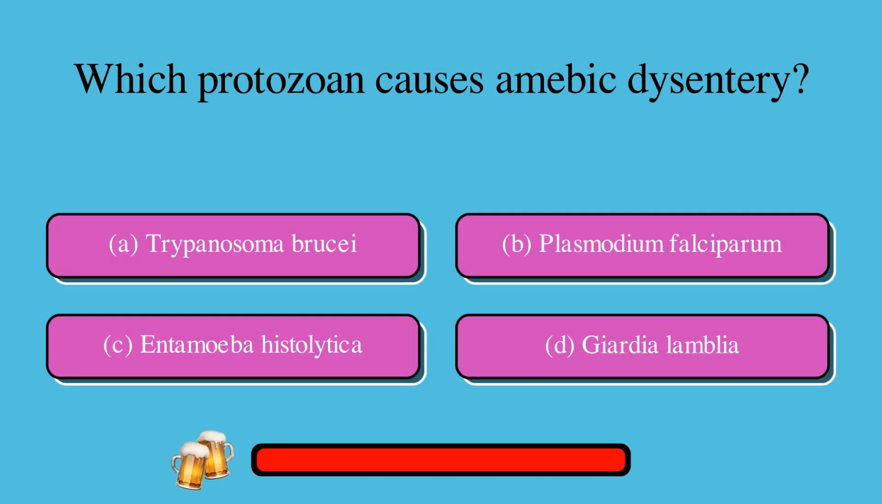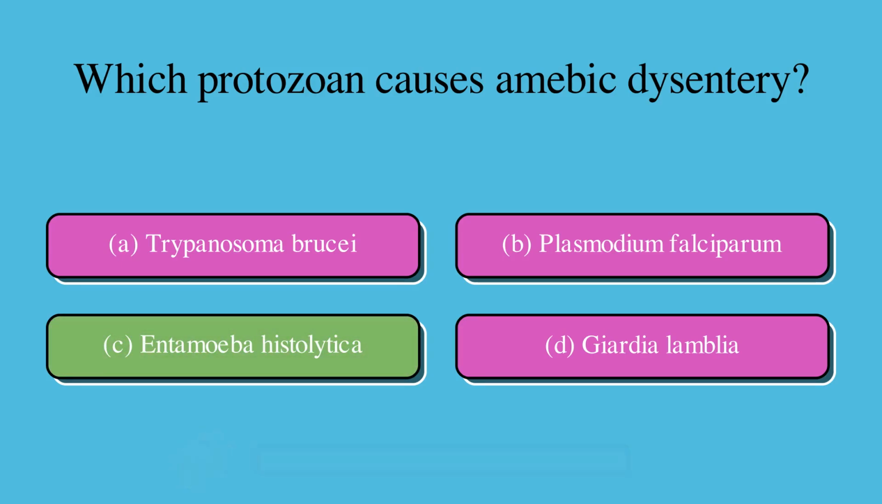Which protozoan causes amoebic dysentery? A. Trypanosoma brucei, or B. Plasmodium falciparum, or C. Entamoeba histolytica, or D. Giardia lamblia? The correct answer is C. Entamoeba histolytica.